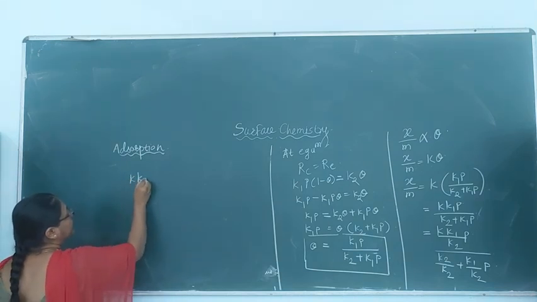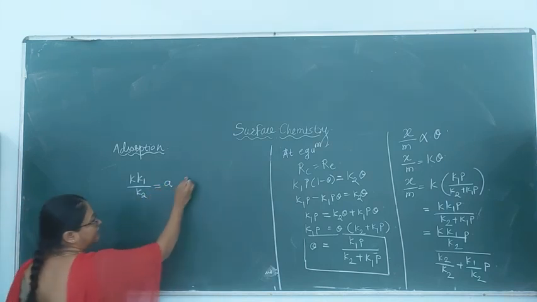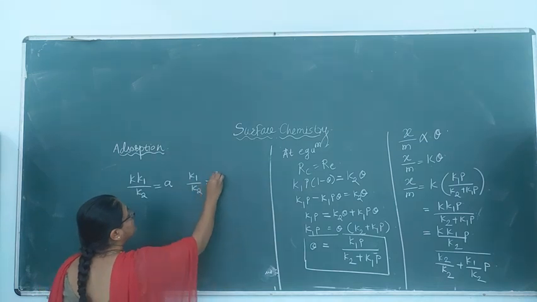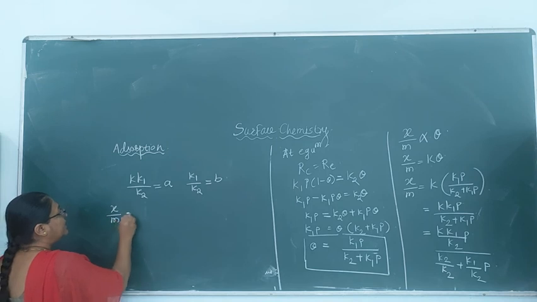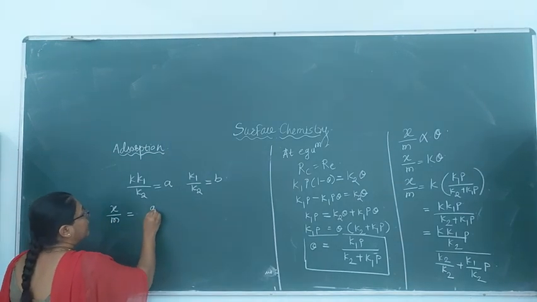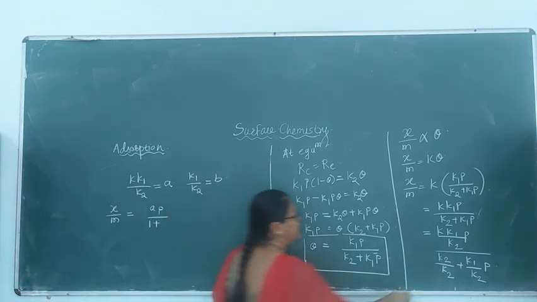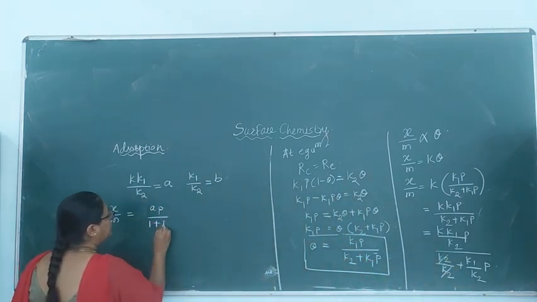Now let k into K1 divided by K2 be a constant a, and K1 divided by K2 be another constant b. Therefore our equation becomes x by m is equal to a into P divided by 1 plus, this gets cancelled, therefore 1, and K1 by K2 is nothing but b.